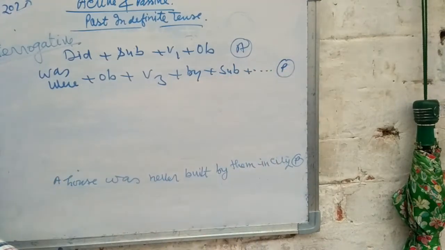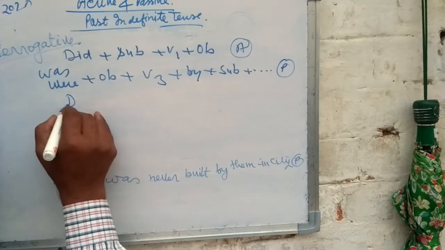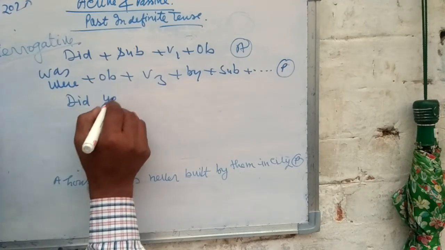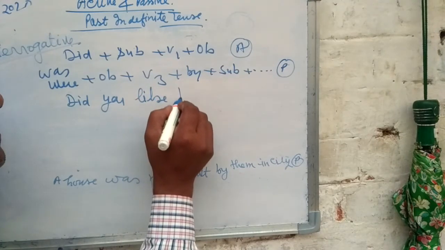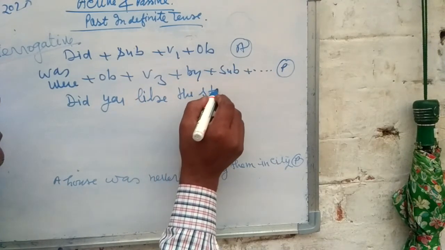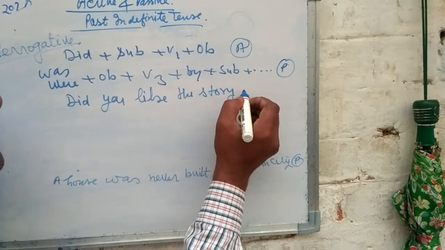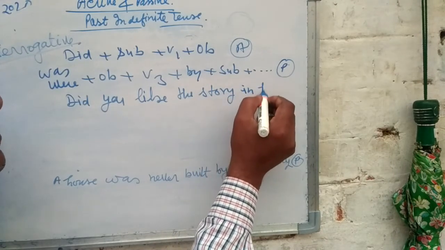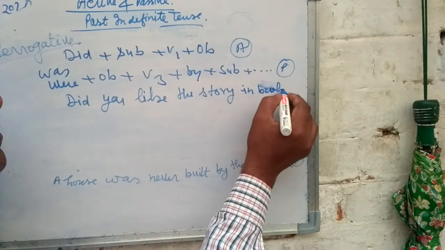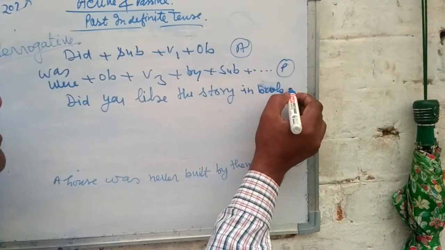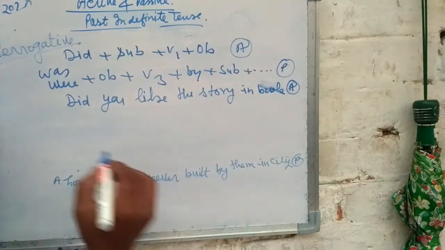Did you like the story in book? In book. Kitab, book. This sentence is in active.